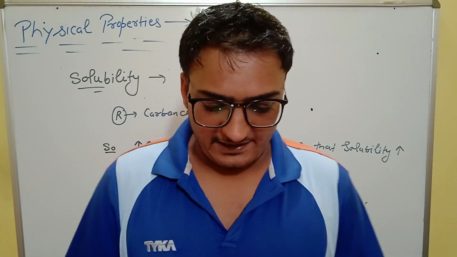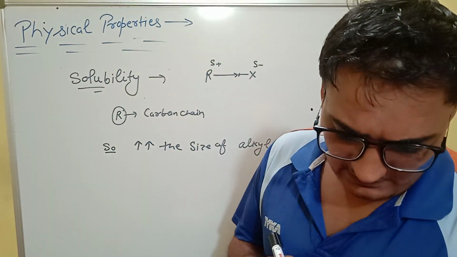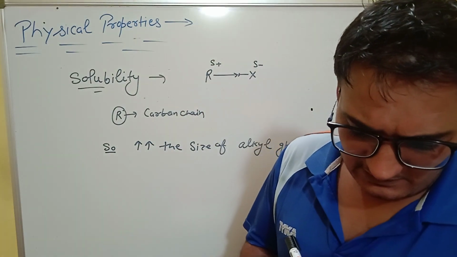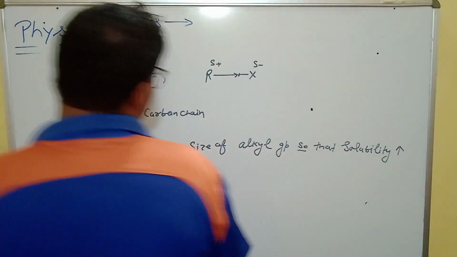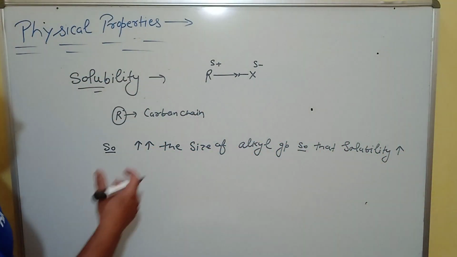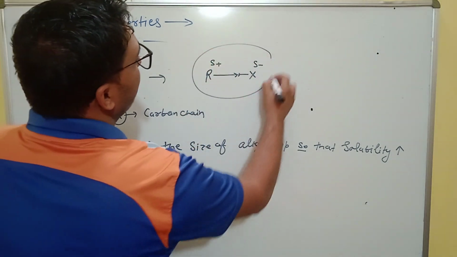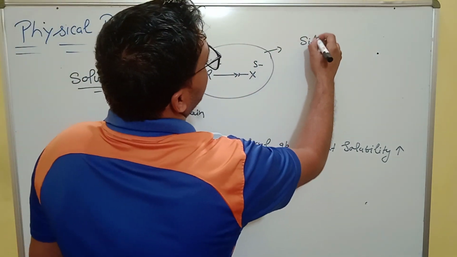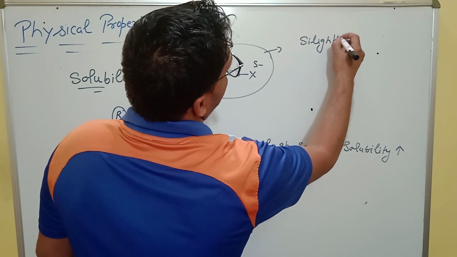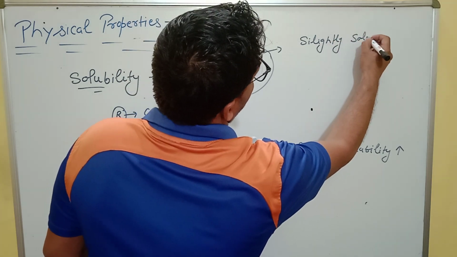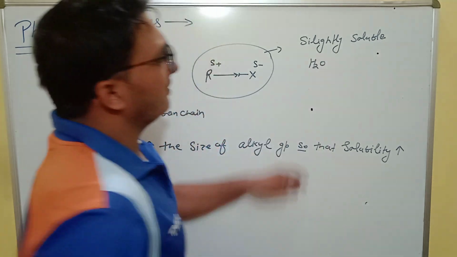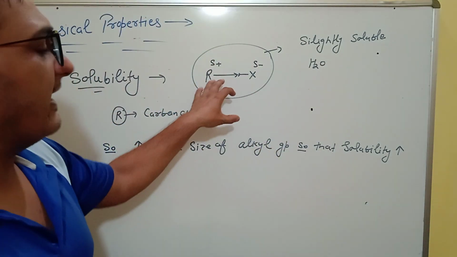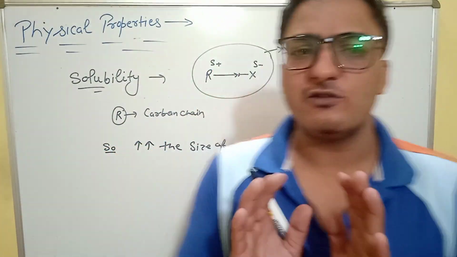Haloalkanes are very slightly soluble. Alkyl halides are normally slightly soluble in water because an alkyl group is present.